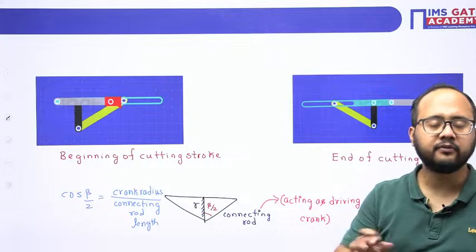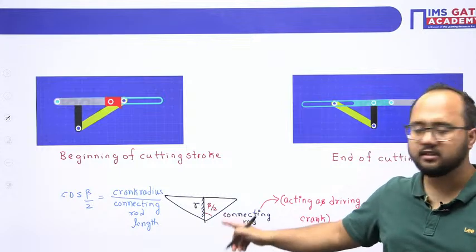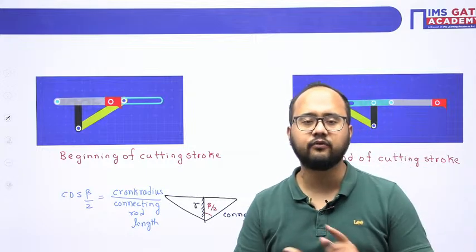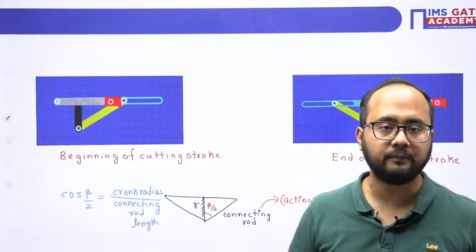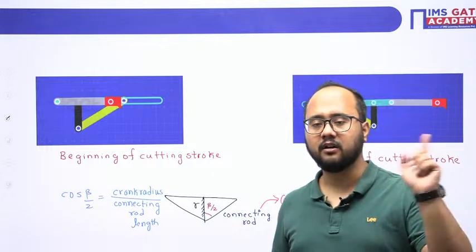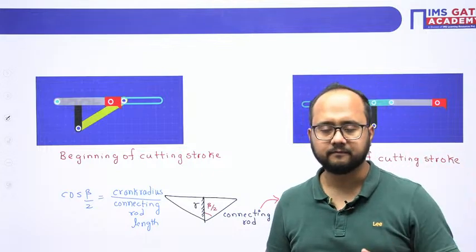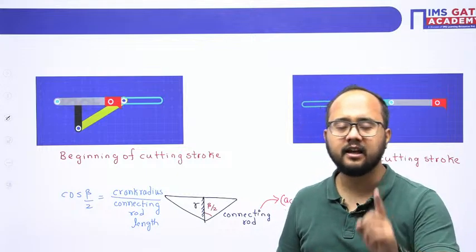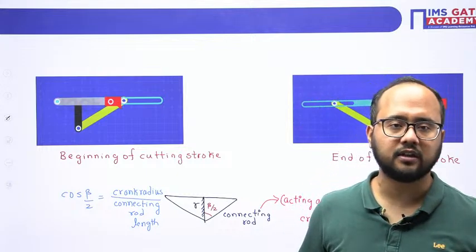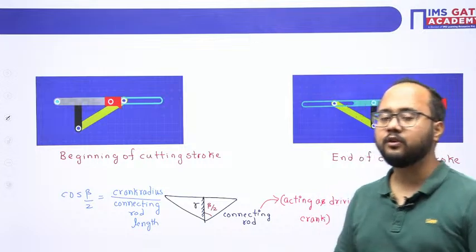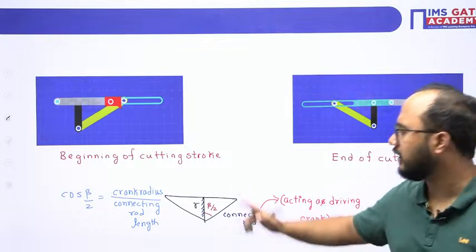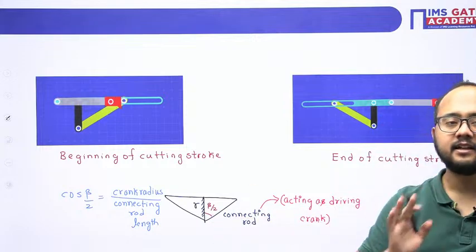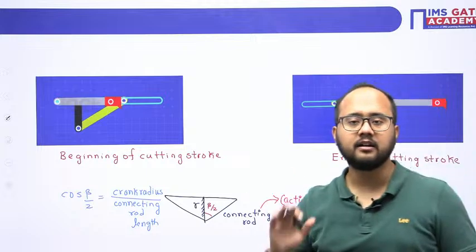So again I am telling you, even if a Whitworth question comes, only the extreme position diagram is what is required to solve the Whitworth problem. If you have understood this problem, then I don't think you will face any difficulty in any of the Whitworth quick return motion mechanism problems. A question was asked a few years back, in 21 I think. Only a single question has been asked till now from Whitworth. So I am telling you, go back again and solve that question. Only this diagram will help us solve that question. It is very easy. Some of the data is redundant in that question.